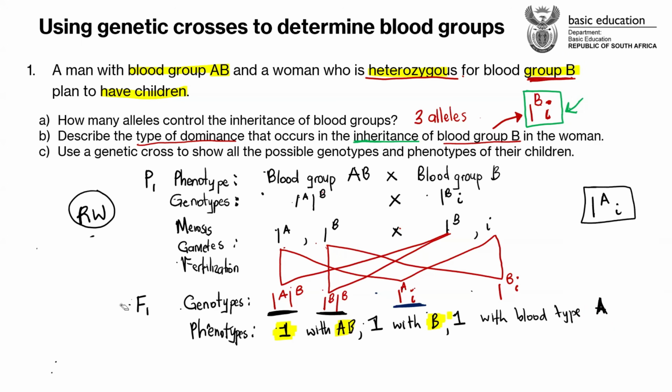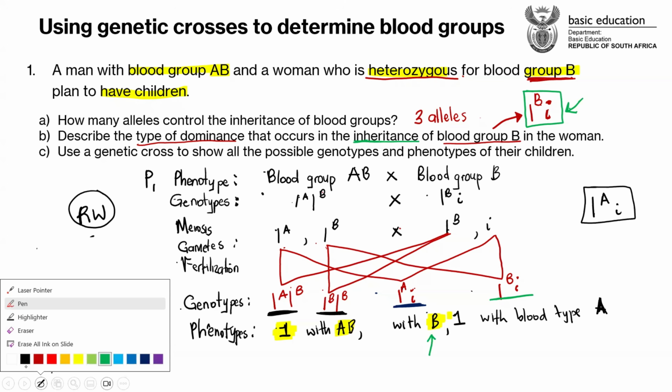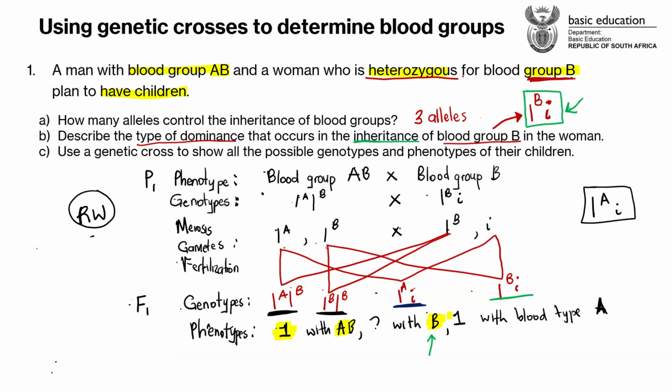All right. But now I want to hear about the last one, guys. The last one, so that you can complete the last phenotype. Which blood type is that? This one, the last genotype here. B, sir. Yes, B, and we already have B here, right? So actually we're having two possibilities of getting blood type B, but the other one is heterozygous, the other one is homozygous. So here we can just change it and say that this is two possibilities out of 4 of getting B. You don't separate them, guys. They've got the same phenotype.